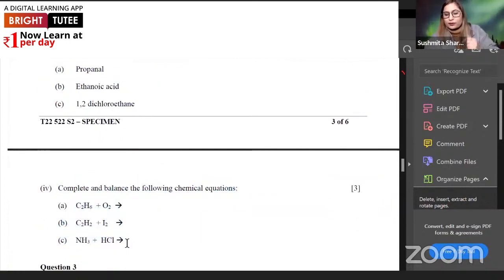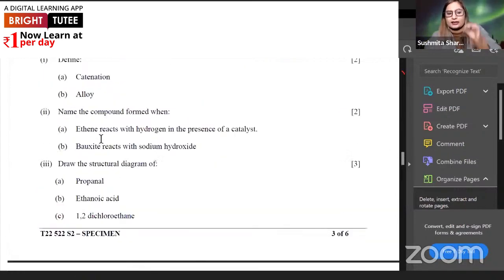Now let us check the format of the next question also. Earlier in the starting questions, there are only definitions, catenation and alloy, then name the compound formed when. So these are also actually based on chemical reactions only.